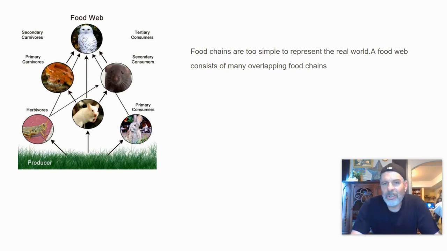Now, food chains are too simple to represent the real world. Therefore, we have food webs, which consist of many overlapping food chains. But yet you can create food chains from food webs. Like, for instance, I could say the grasshopper is the primary consumer, then secondary consumer, tertiary consumer. In this case, it looks like he's the apex because he's at the top of the food web. That represents one single path.